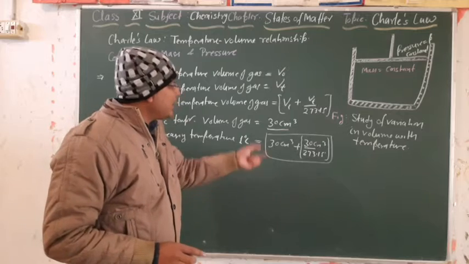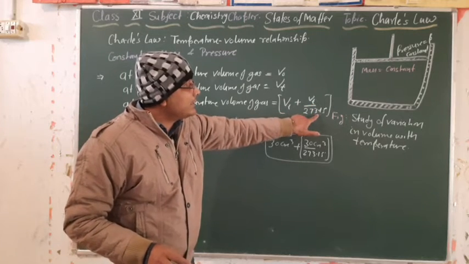If the volume is Vt, then the volume increase is Vt by 273.15.